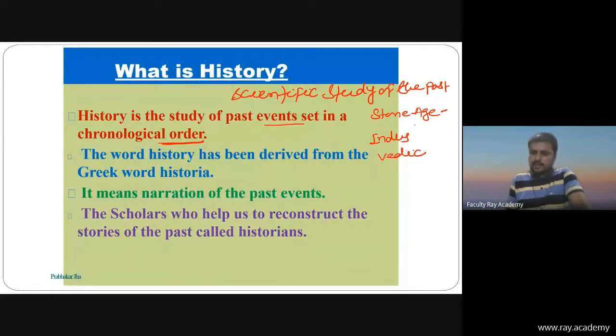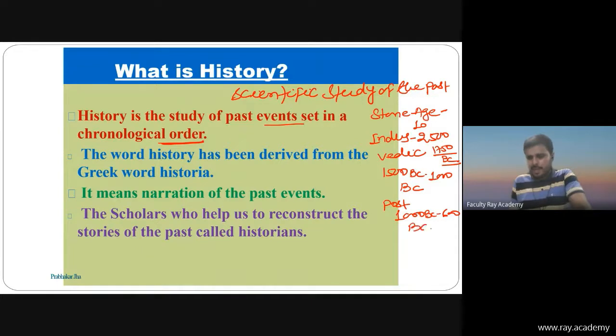Stone Age, there will be 10 lakh, Paleolithic age, then Indus Valley Civilization 2500 BC to 1750 BC or 1500 BC. Then Vedic period, 1500 BC to 1000 BC. Then post-Vedic period, 1000 BC to 600 BC. Then Mahajanpada, 600 BC. That means if we study past events set in a chronological order, it will be known as history.